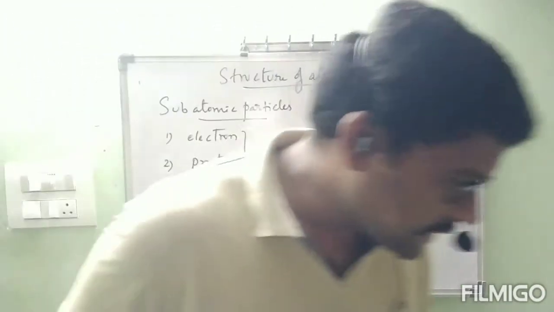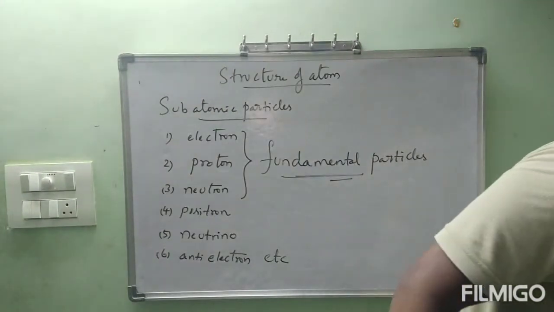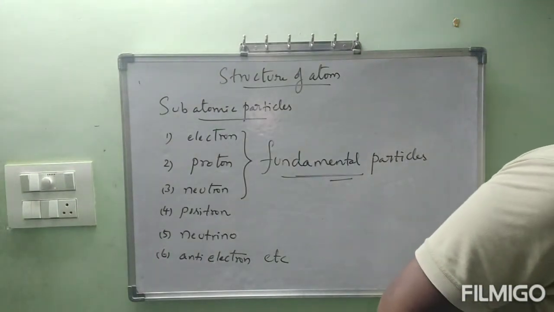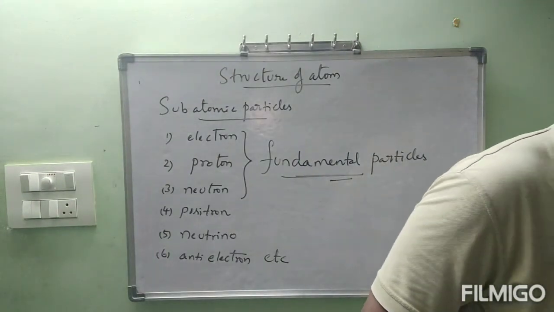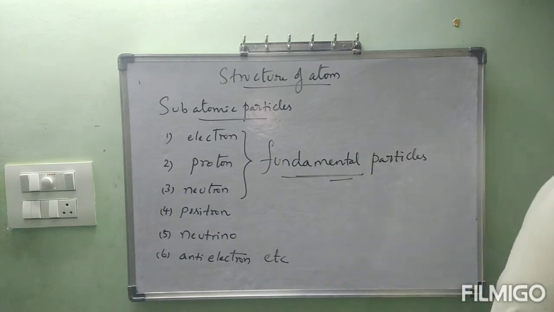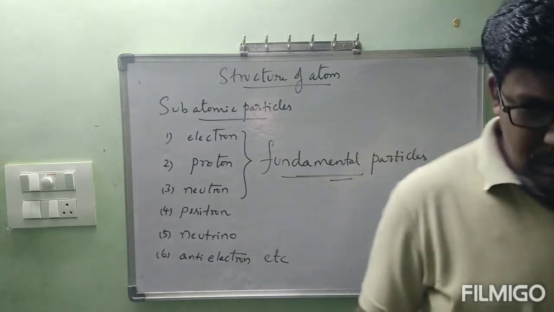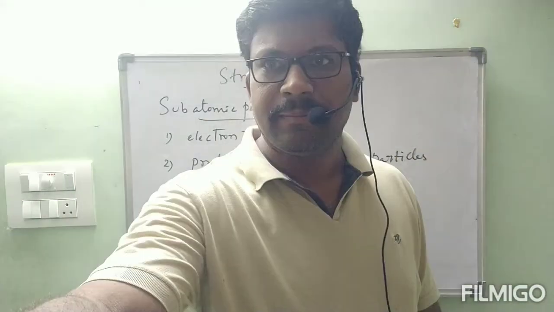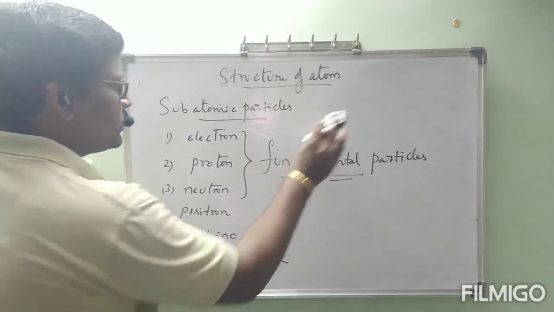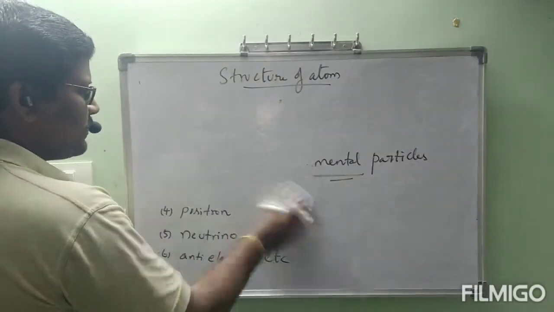Our next side heading is discovery of subatomic particles.